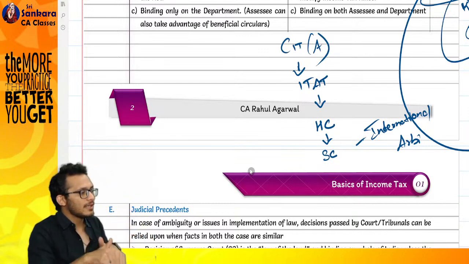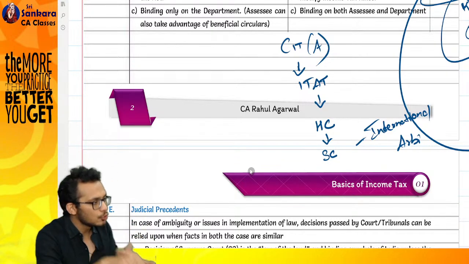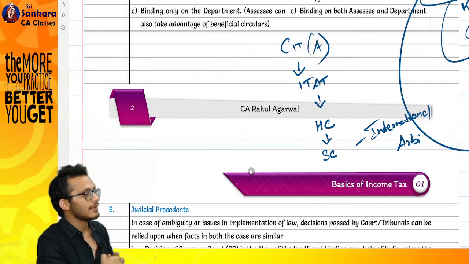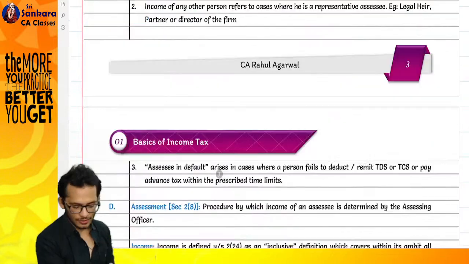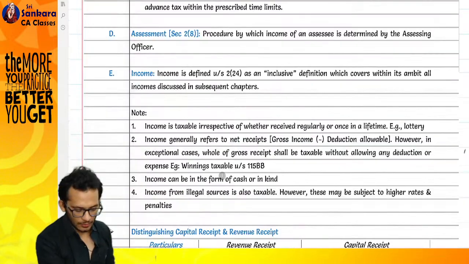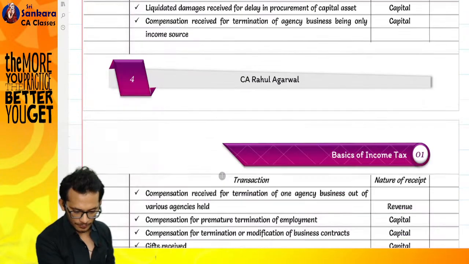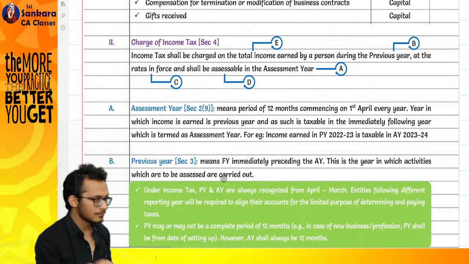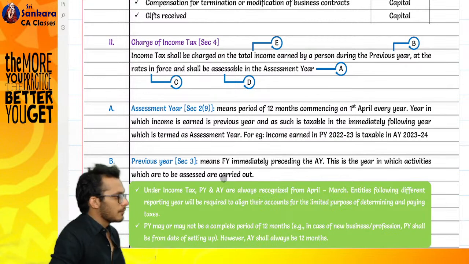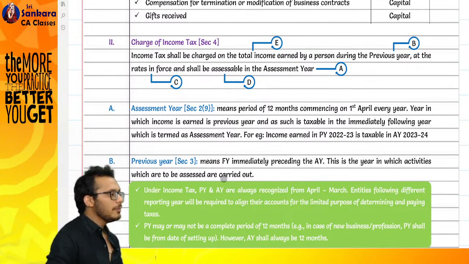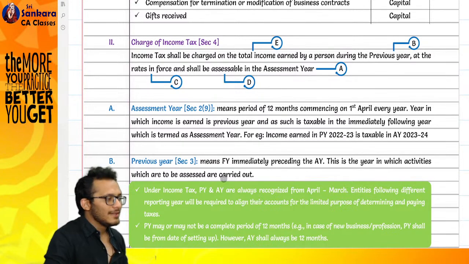This section will basically come and say what exactly this act does. Charging section is actually section number 4. What do you mean by a charging section? Logic is very simple.